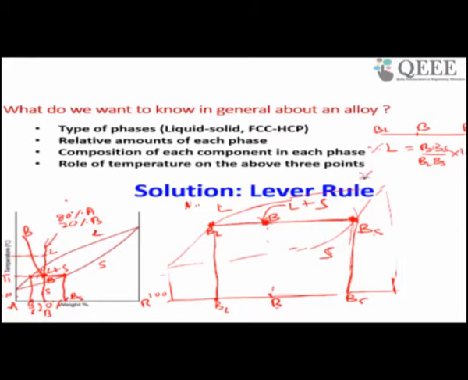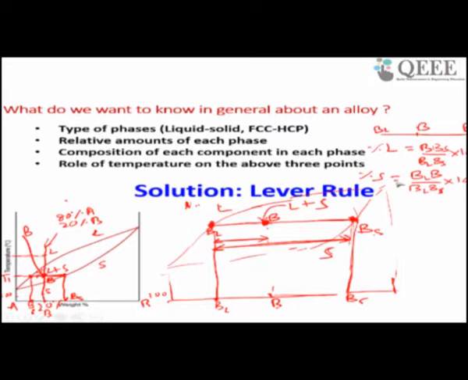What is the percentage of solid? To get the percentage of solid, what I have to do? This line touches here. So to get the percentage of solid, this one by this total length. What is this length? This length is BLB by the total length, BLBS into 100 will give you the percentage of solid.